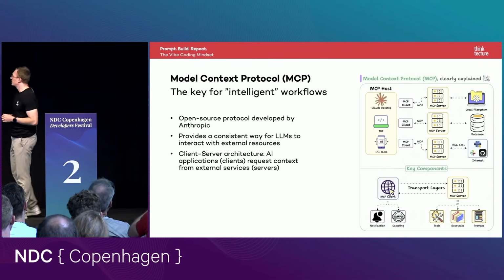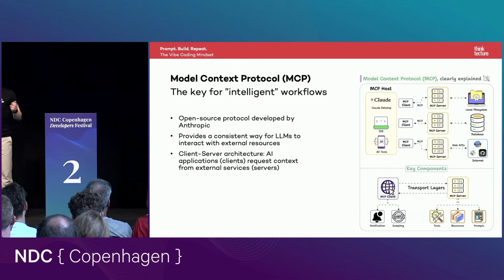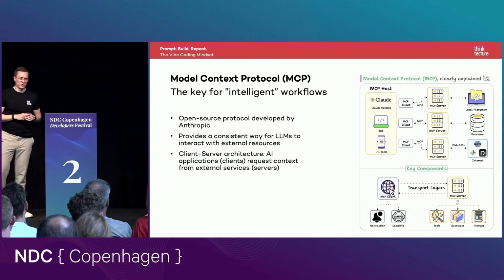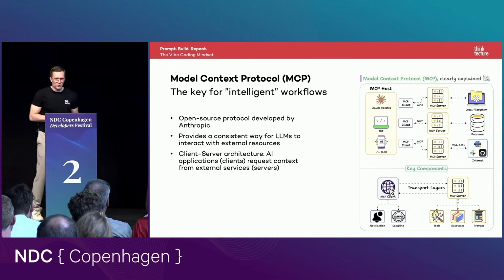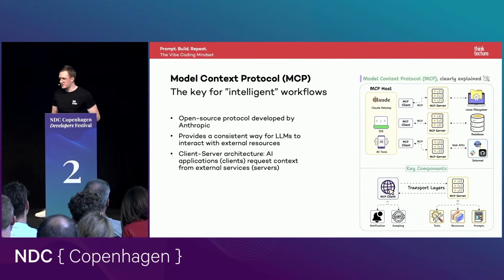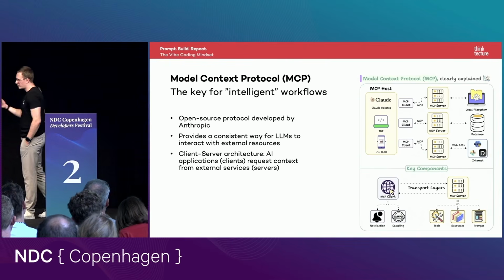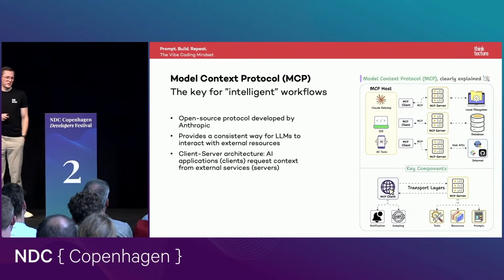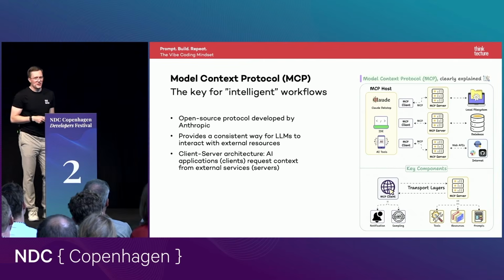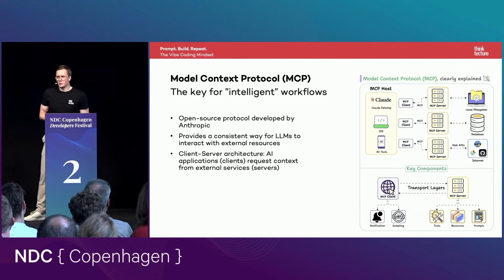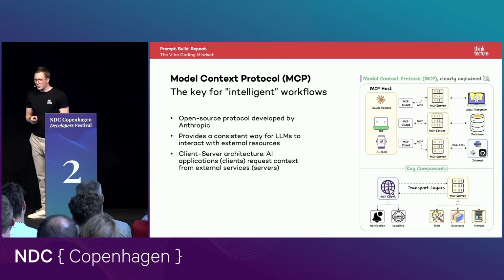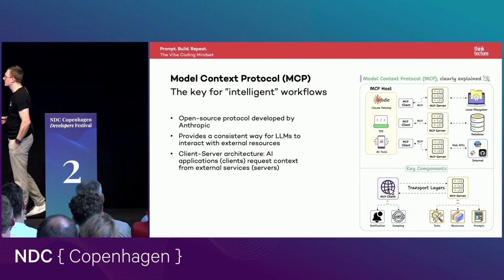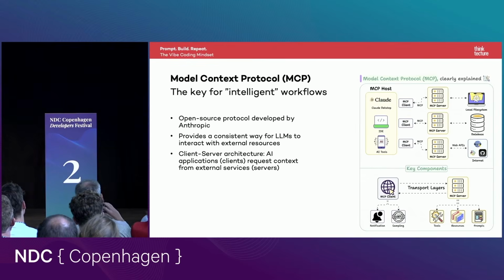It's really simple. We have our clients, Copilot for example, or Claude Code, and our servers are then our external resources. This can be your local time server as the simplest example, or your database, your file system, and also external data providers like GitHub.com or the Atlassian cloud.